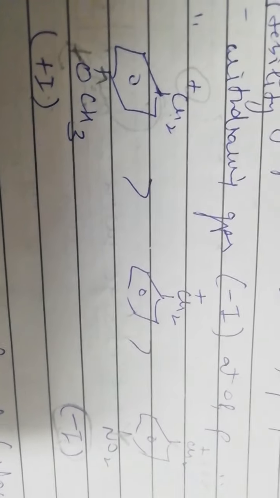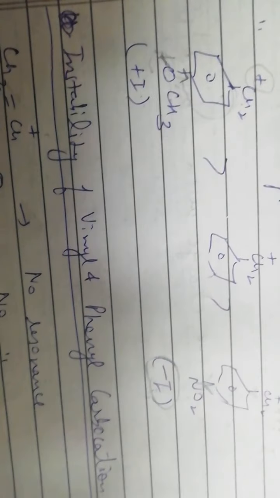So these vinyl and phenyl carbocations are unstable because of the absence of resonance.